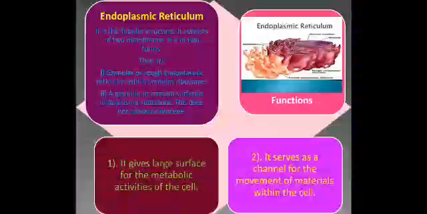Next, discuss the functions of endoplasmic reticulum. It gives a large surface for the metabolic activities of the cells. Second, it serves as a channel for the movement of materials within the cells. And third, rough endoplasmic reticulum helps to synthesize proteins, and smooth endoplasmic reticulum helps to synthesize fat. It also stores and releases calcium. The endoplasmic reticulum structure is shown in this slide.